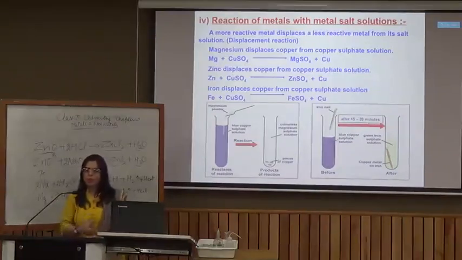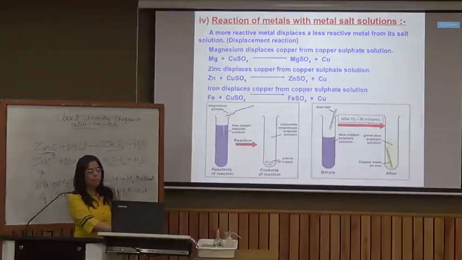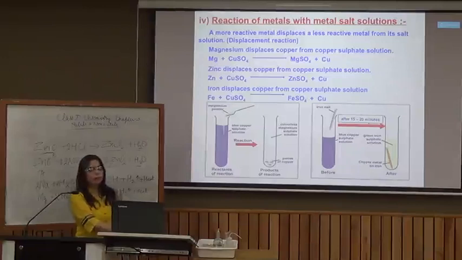So there are three examples given here. Magnesium metal reacted with copper sulfate displaces copper. Zinc metal reacted with copper sulfate displaces copper metal. Again, iron reacted with copper sulfate displaces copper. Had we taken ferrous sulfate solution and treated zinc metal with it, that would also displace iron from ferrous sulfate.